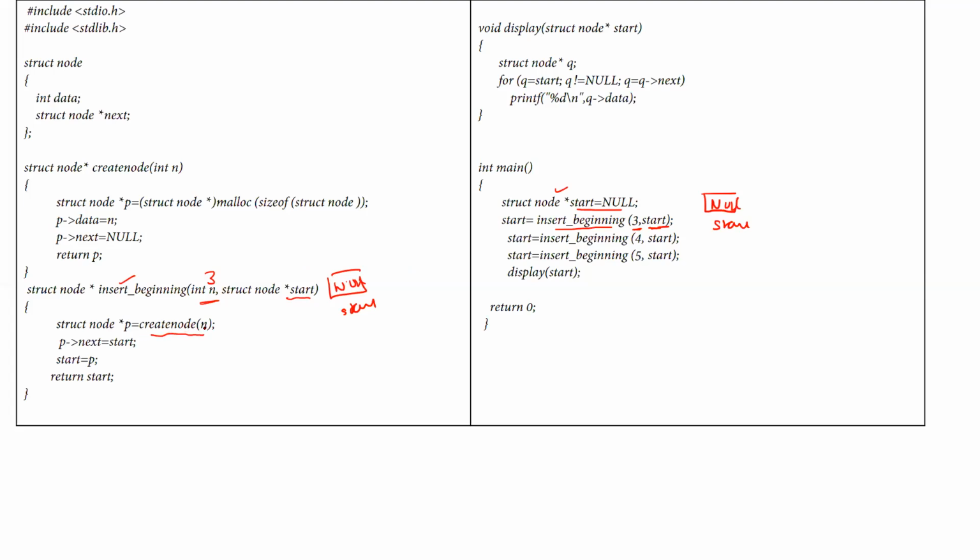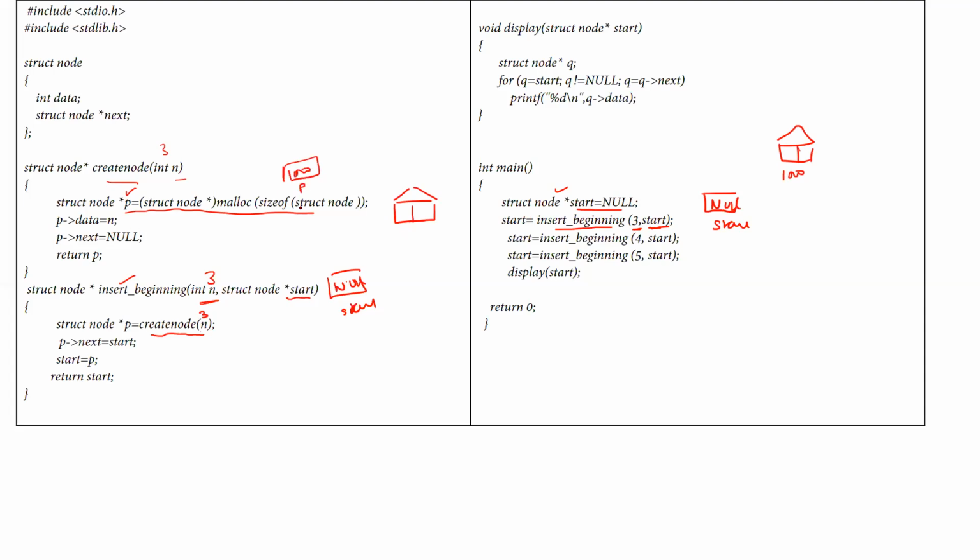What this create node function does: here you will be passing the value 3 inside this. When you call the create node function with value 3, this will create a new house or a node using the malloc function, and the starting address of that malloc chunk that is created will be returned back to the pointer p. Let us suppose the starting address of that is say 1000. The 1000 address will be given to the p pointer variable, so p will have 1000 now.